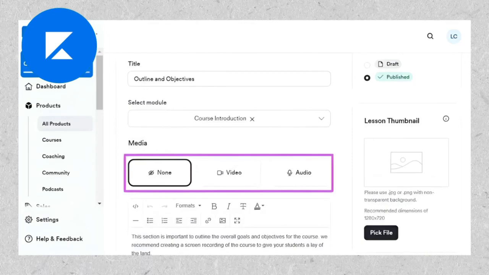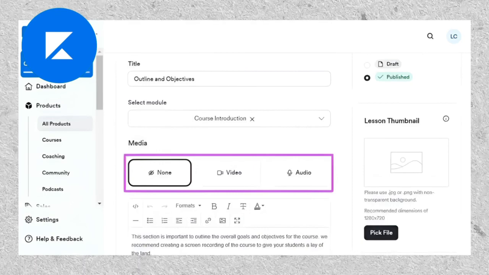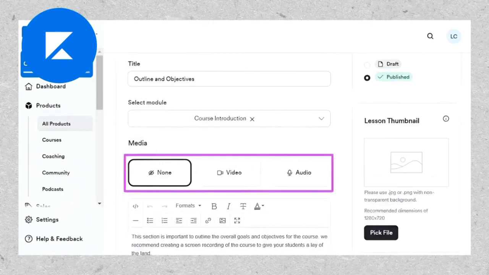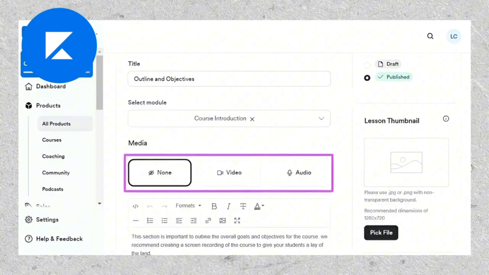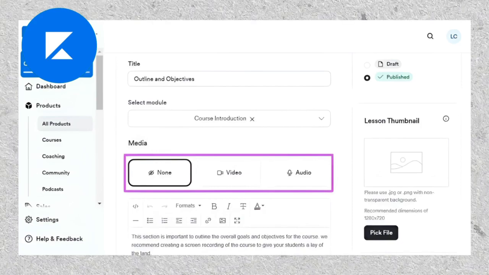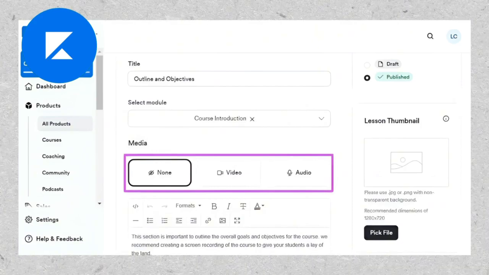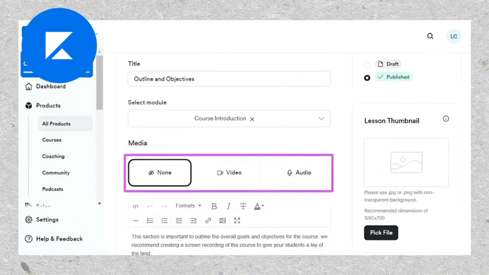While it doesn't allow the direct attachment of assessments to individual lessons, it does provide the option to organize assessments within the same module. Within lessons, course creators have the capability to include various content types such as text, video, audio, and downloadable files.